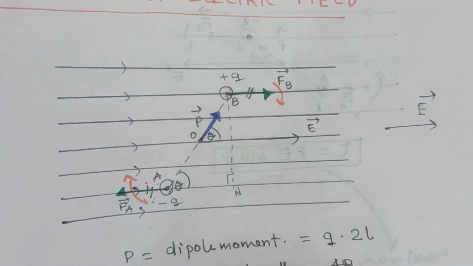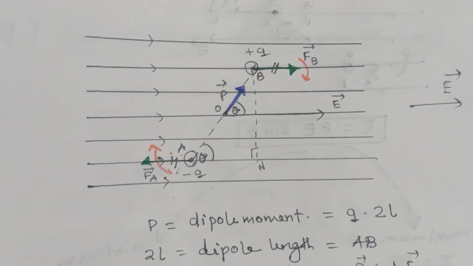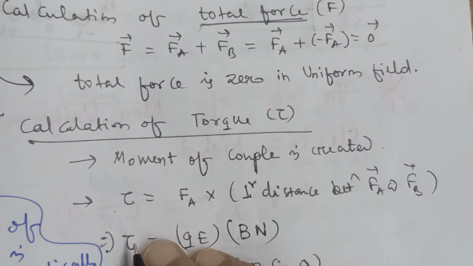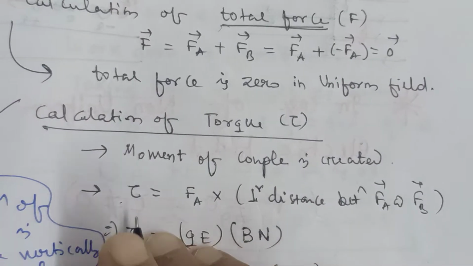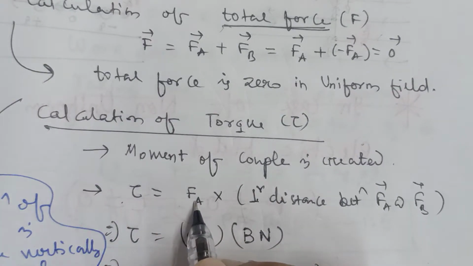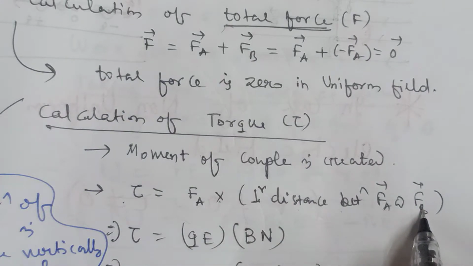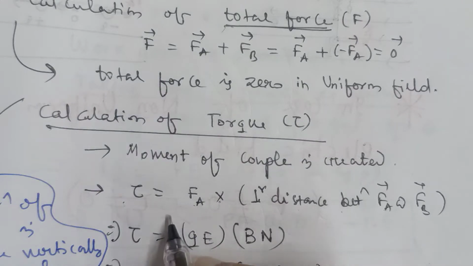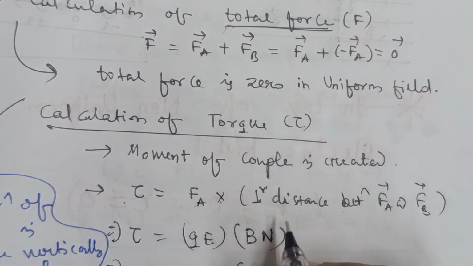In this right angle triangle, sin theta is equal to Bn by Ab. So I will go step by step, do not be worried. First, remember the formula. The torque acting on the electric dipole is equal to the magnitude of one of the forces into the perpendicular distance between the Fa vector and Fb vector. What is the formula for Fa? It is Q into E. Why? Because the intensity E is equal to F by Q, so F will be Q into E, charge into intensity.